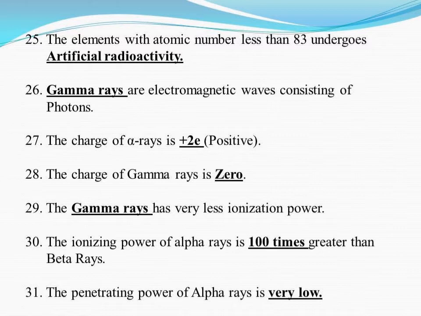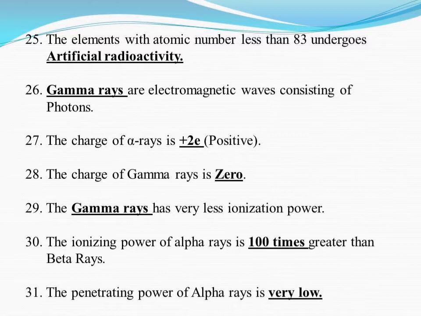Gamma rays are electromagnetic waves consisting of photons. The charge of alpha rays is positive. The charge of gamma rays is 0. Gamma rays have very less ionizing power. The ionizing power of alpha rays is 100 times greater than beta rays.